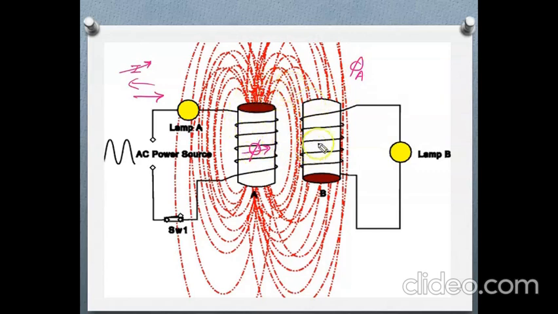This flux phi produced by coil A is linking with its own turns and also the turns of coil B. When there is a flux linkage and there is a change in flux linkage, EMF will be induced. So here, due to this phi A, EMF will be induced in the A coil also, and also in the B coil. When it is induced in the A coil due to its own flux, it is called self-induced EMF, and when it is induced in the B coil due to the flux produced by the other coil, it is known as mutually induced EMF. This is the difference between self-induced EMF and mutually induced EMF.